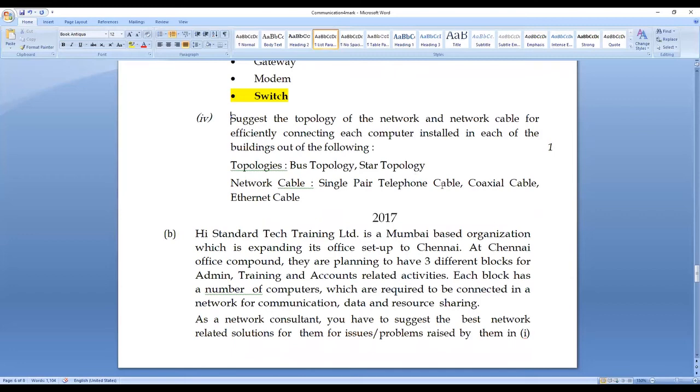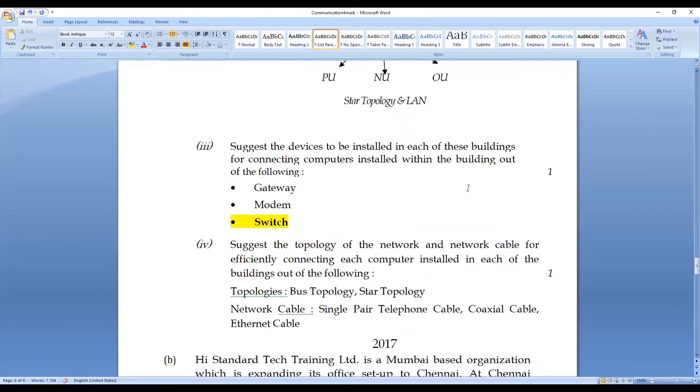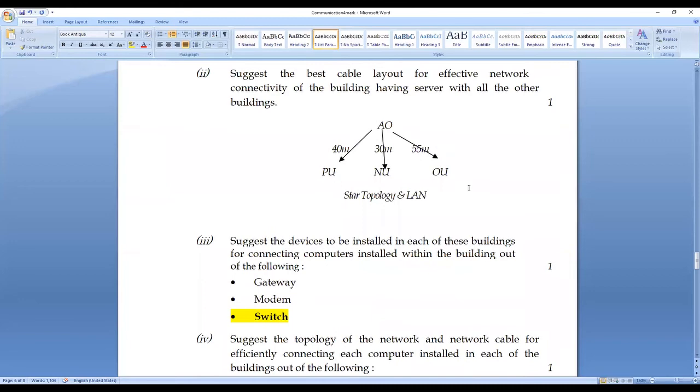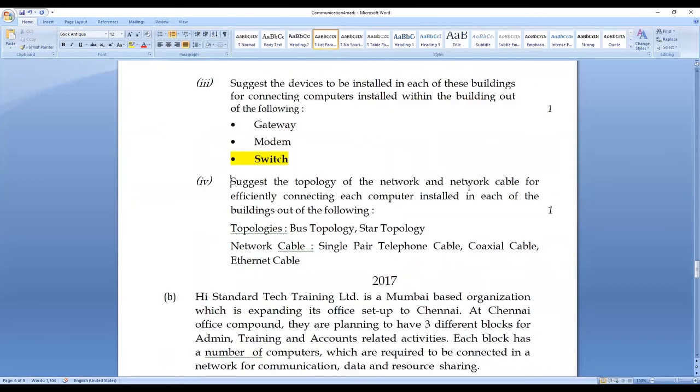Even though we have written the answer here, see here, suggest the topology of the network or the cable network for efficiently connecting each computer in each of the buildings out of the following. The topologies given are bus and star.